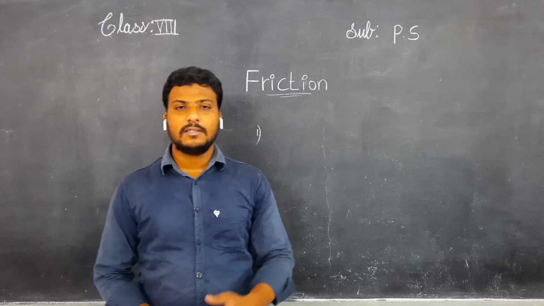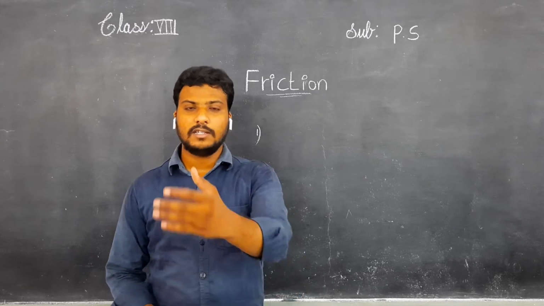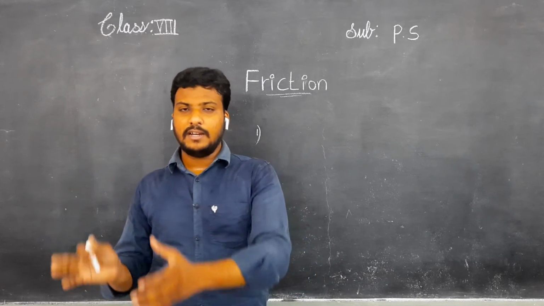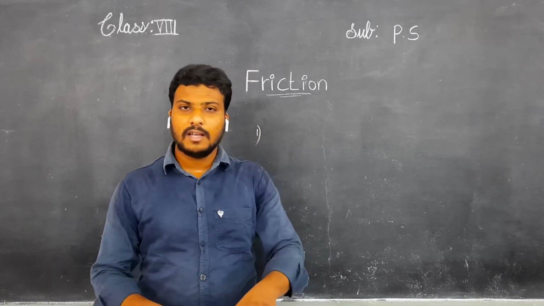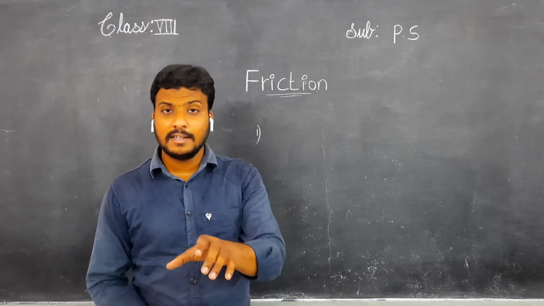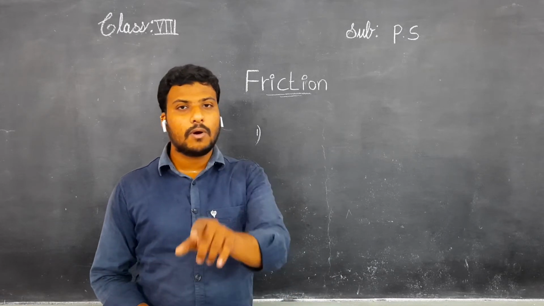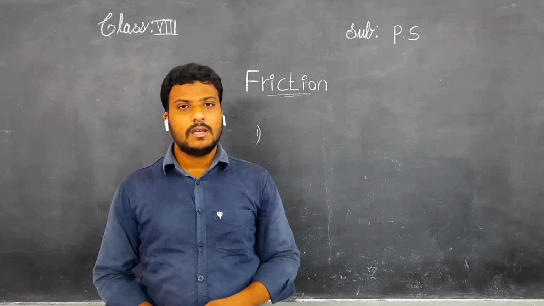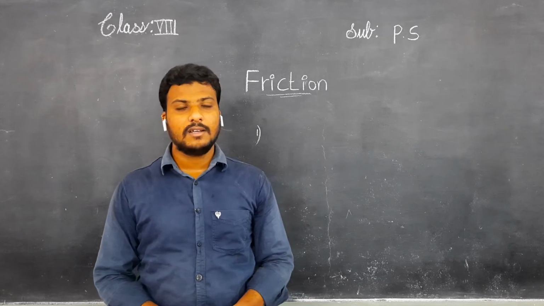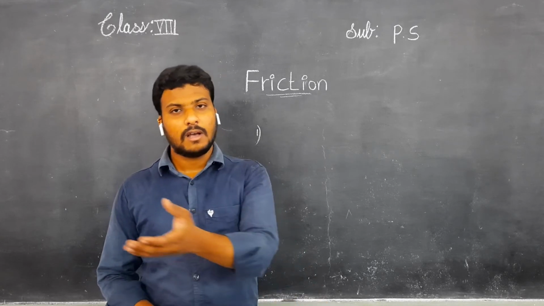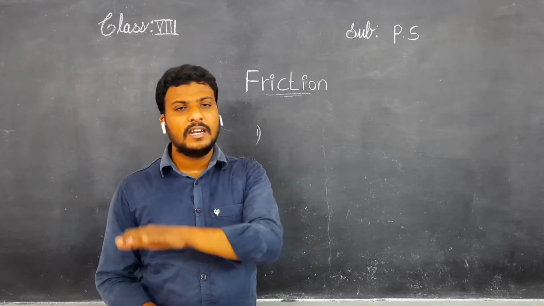Simple example is that, see, you need to take a bike and you need to go to a further distance. Okay, suddenly heavy rain came. Then what happens? You may see many times the tires skid and they will fall on the ground. Why are they falling on the ground? Because of the absence of friction. If the friction is absent, then the tire skids. Understand, children? Even if it has 4 tires or 7 tires or 9 tires, whatever it may be, if the friction is absent, then it may skid.